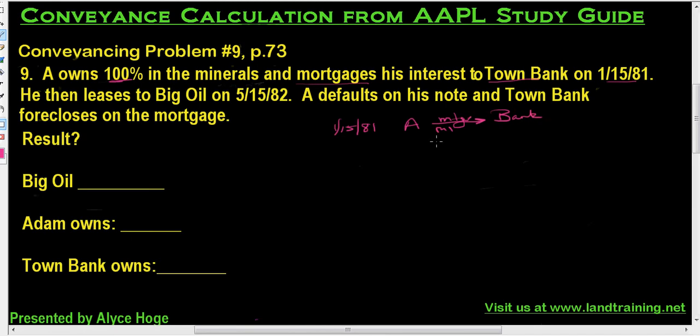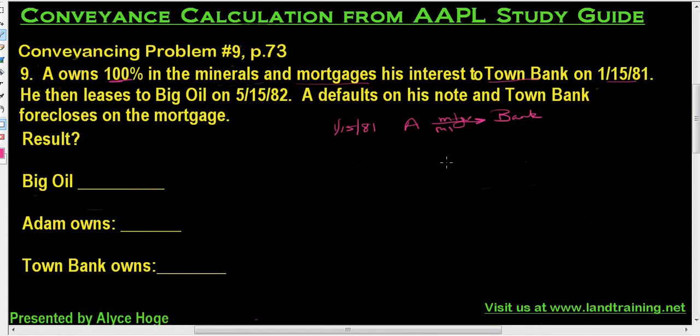Okay, that means he acquired a loan in order to purchase that mineral interest, and the bank is holding the loan, and he needs to pay them back. And the collateral is the minerals themselves. So if A defaults, the bank is going to get the minerals.